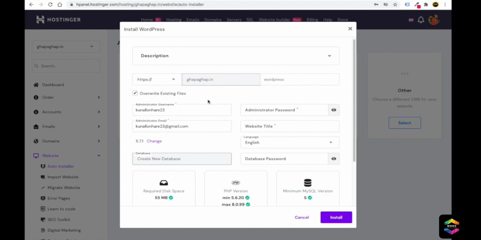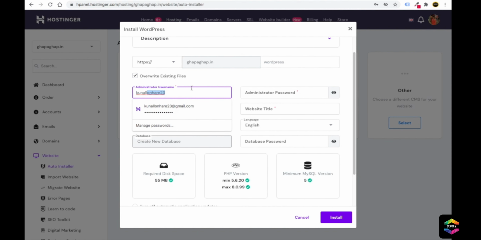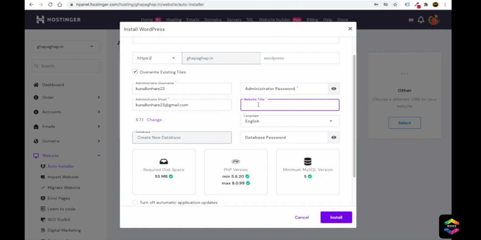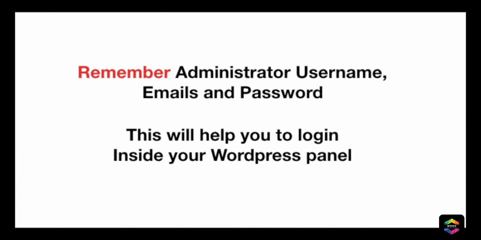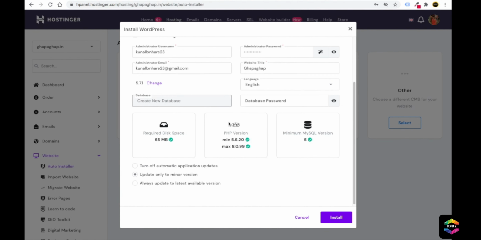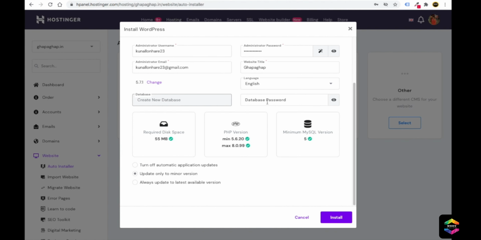From here, you have to provide the administration username, administration email, then the website title. For example, I will write Ghapaghap, and then you have to put the password. After you put the password, you just need to go down. Here you can see the database password. If you want to, you can put the database, but we will leave it.